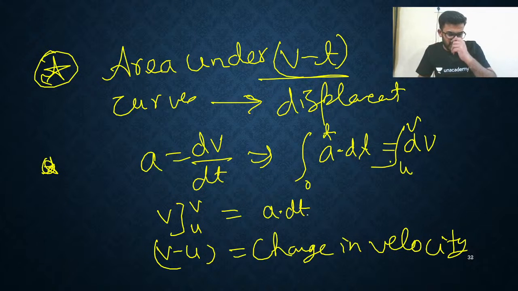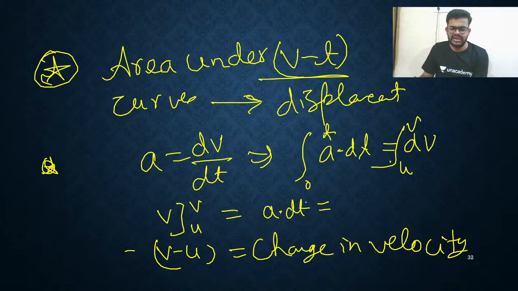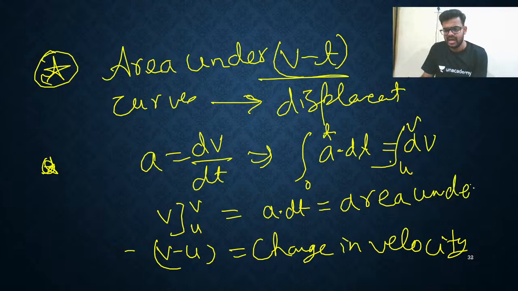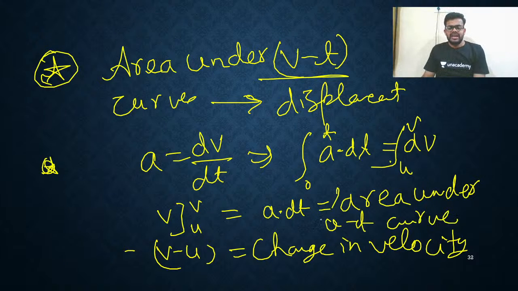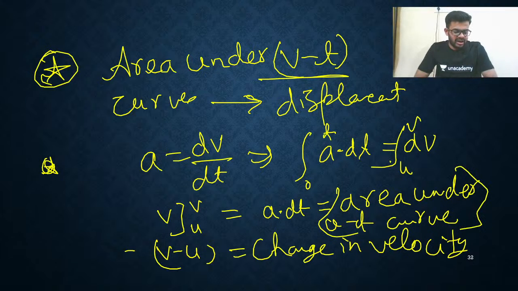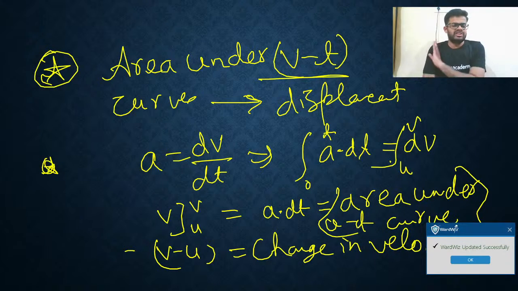So simply you will write: change in velocity is the area under the at curve, the area under the acceleration time curve. So remember, the area under the acceleration time curve will always give you the change in velocity.